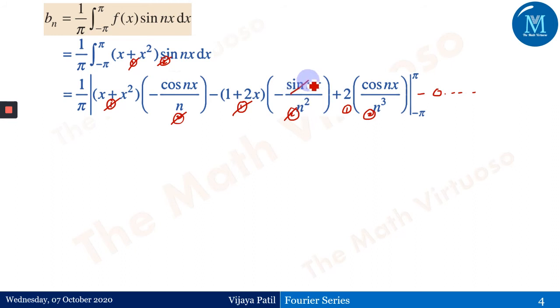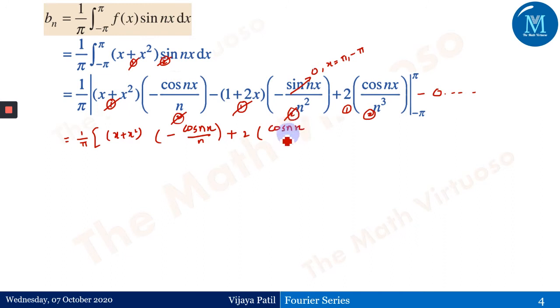Again, look at this, sin of nx becomes 0 for x equals pi, and it is for minus pi as well, and we have to just deal here with the functions 1 by pi, right? x plus x squared minus cos of nx upon n, and this second term won't be there, plus 2 times cos of nx upon n cube, right?